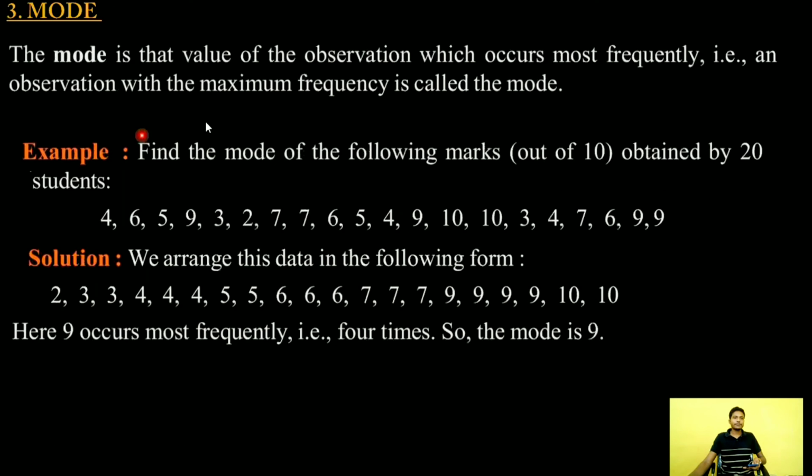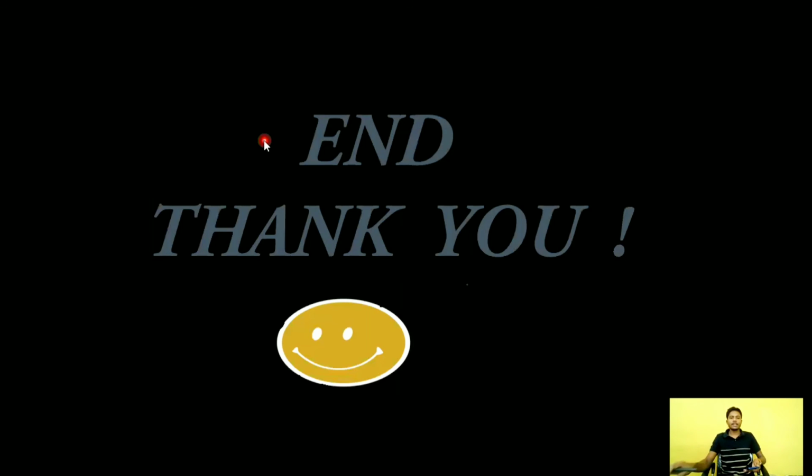Now mode I have already discussed. Mode is the number that occurs the maximum number of times. So in case of this example here, you know 9 occurs most of the time in this data. Clear? Now up to this is your class 9.